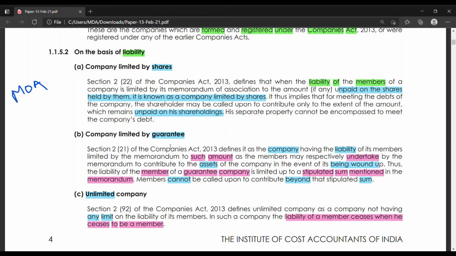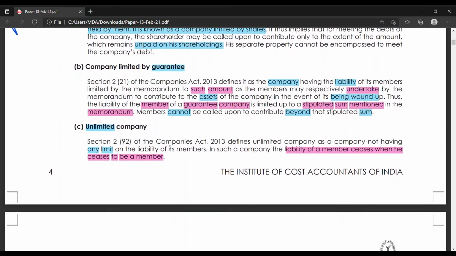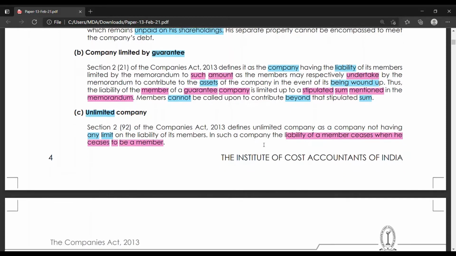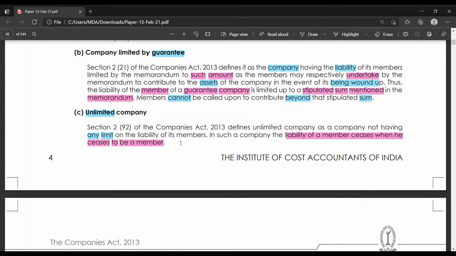Coming to the company limited by guarantee, when a member undertakes a guarantee to contribute assets of the company at winding up, he will be liable only to the amount that he undertook as a guarantee. In the unlimited company, the liability of a member ceases when he ceases to be a member.